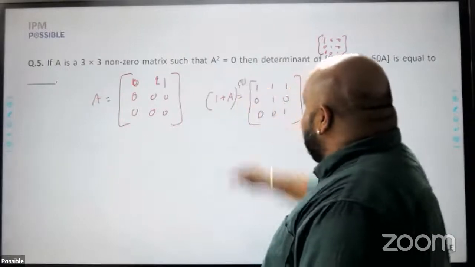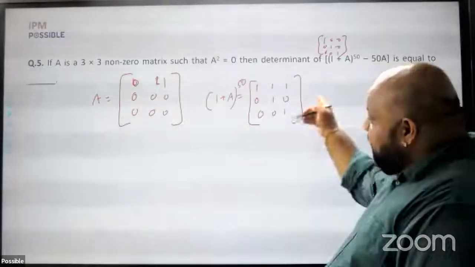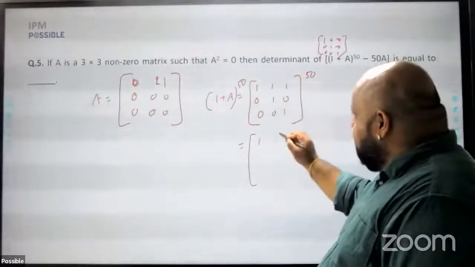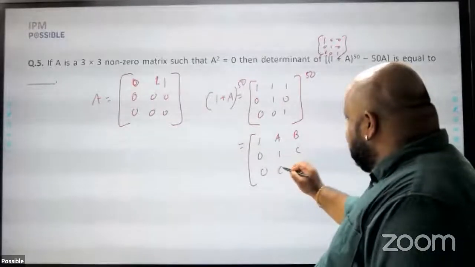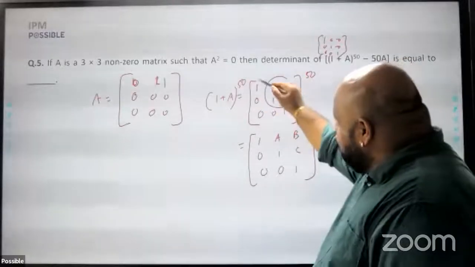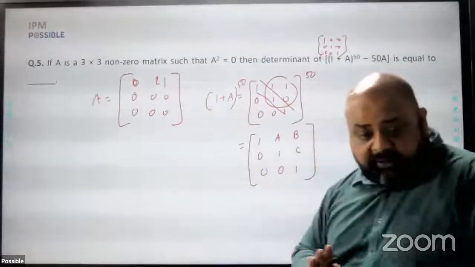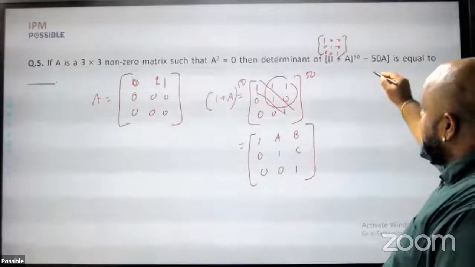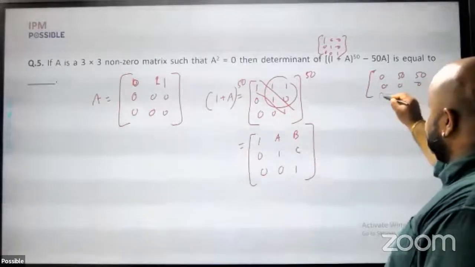This to the power 50. Because below the diagonal everything is 0, if I do find the value of this, it will be something like 1, and there will be some numbers here. When you keep multiplying, these values here will change. The values at the top will change. The values at the bottom will not, because everything is a 0 here. The diagonal will remain 1. This is I plus A raised to power 50. And what will be the value of 50A? 50A will be nothing but 0, 50, 50, 0, 0, 0, 0, 0, 0.